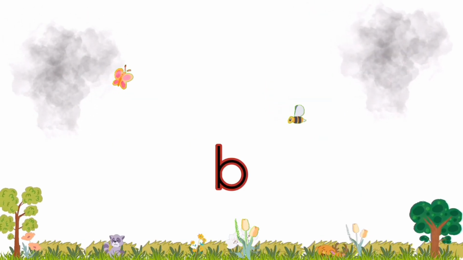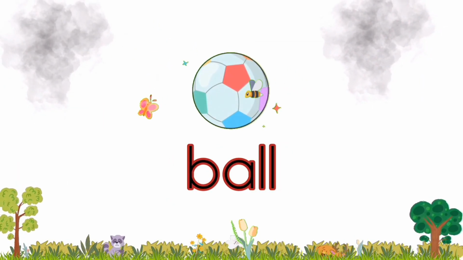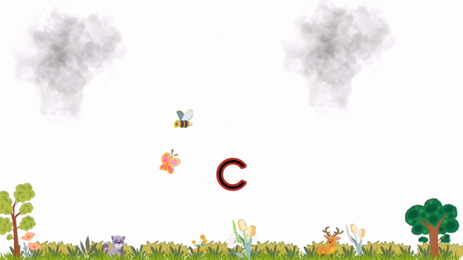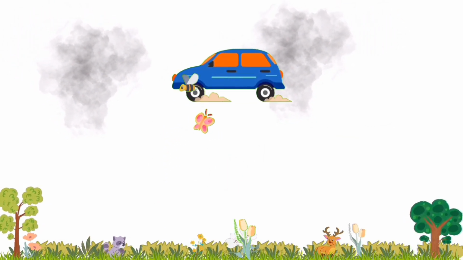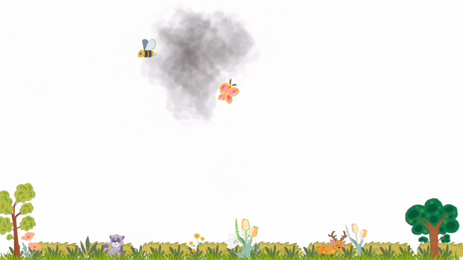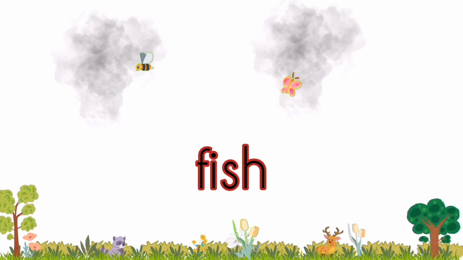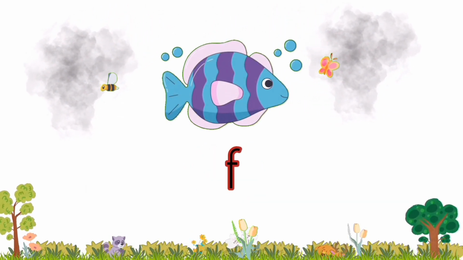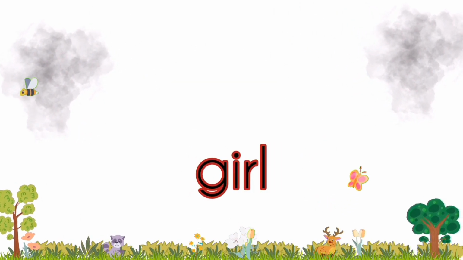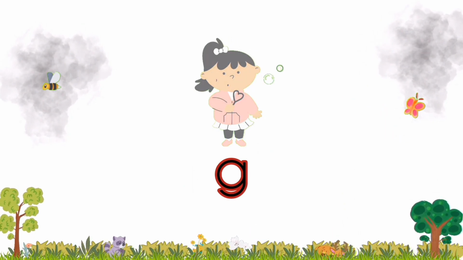Before, what's this? It's B. So whenever you see B, remember ball and say B, B, B. What's this? It's C. So whenever you see a C, remember car and say K, K, K. What's this? It's F. So whenever you see F, remember a fish and say F, F, F. What is this? It's a G. And whenever you see G, remember a girl and say G, G, G.